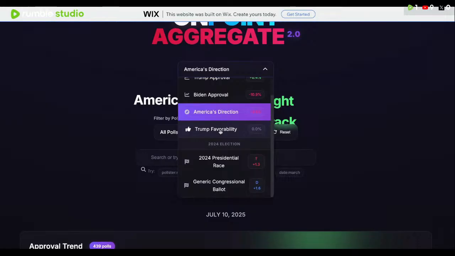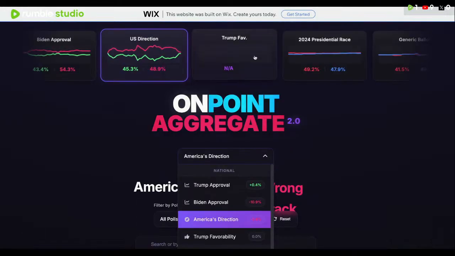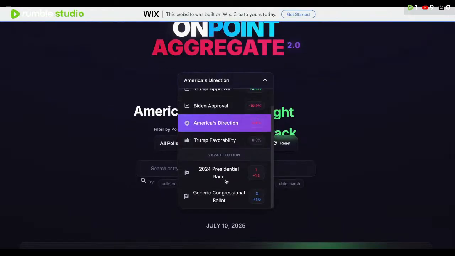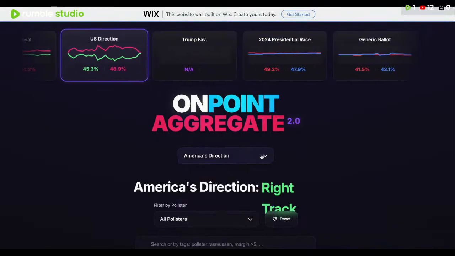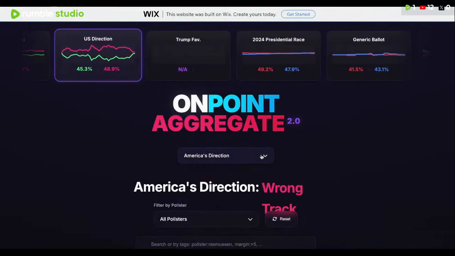We have Trump's favorable rating, which is currently not added in yet. We are going to probably be adding that in about this week. And we have the congressional ballot, and we also have the generic ballot for the midterms. So this is pretty much what we have so far. We're going to be adding a lot more to this as time goes on.